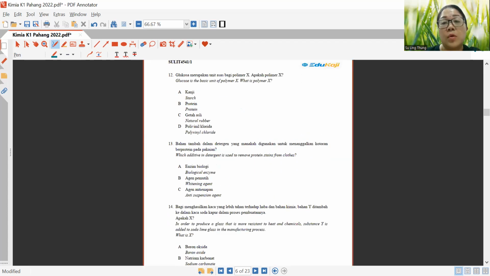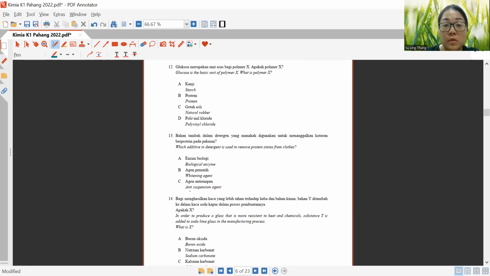Question 12. Glucose is the basic unit of polymer X. What is polymer X? Firstly, what is glucose? Glucose is sugar. Protein is usually amino acids. Anything to do with amino acids is protein.